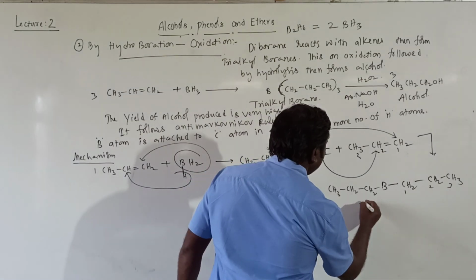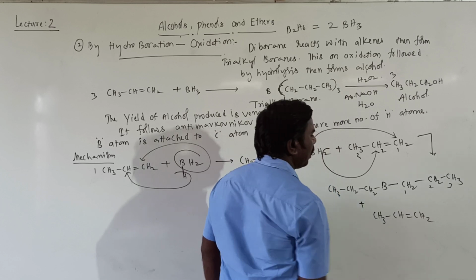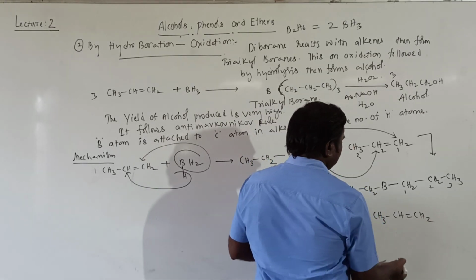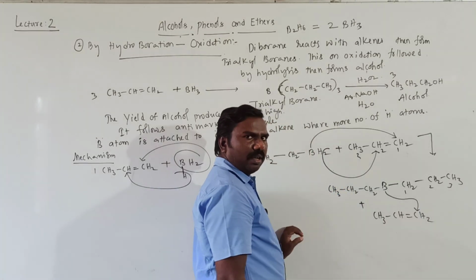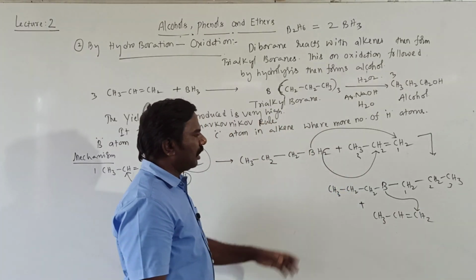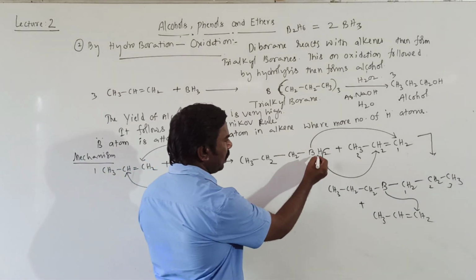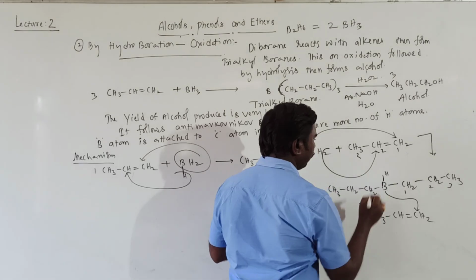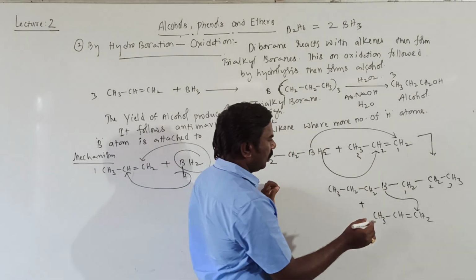This is again treated with CH3, CH, double bond, CH2. Again, boron is connected to the terminal one. Getting all of you? Boron is connected to the terminal one. And 1 more hydrogen is left. So I am writing this. Among 2 hydrogens, 1 gone, 1 more left.